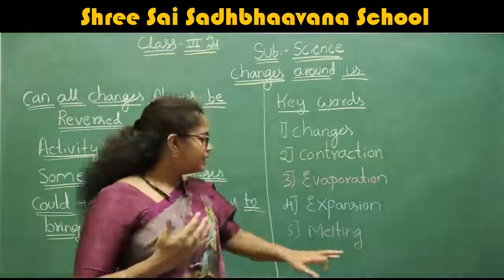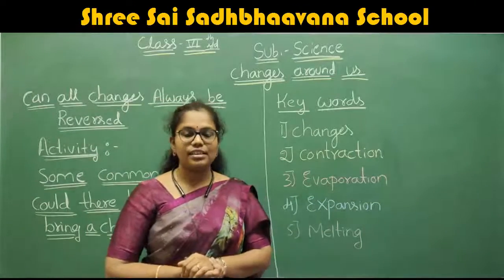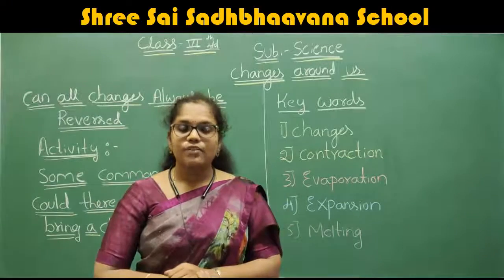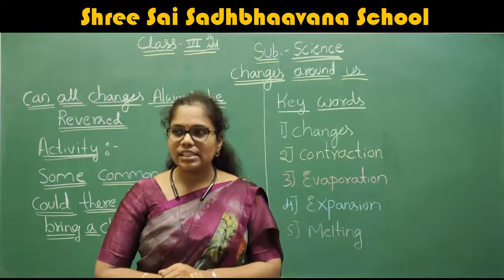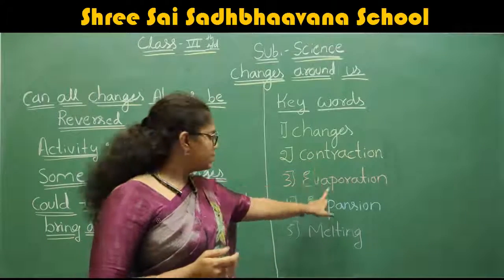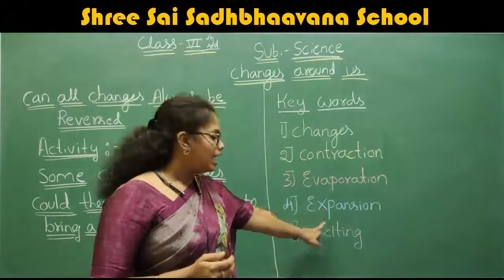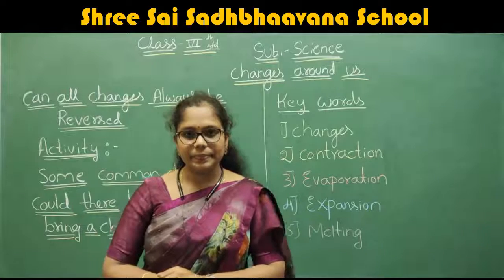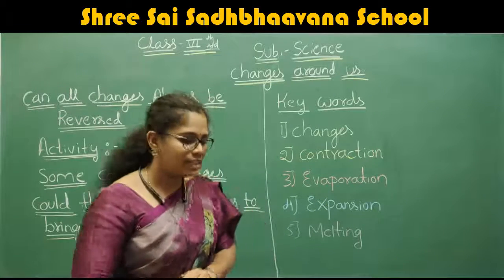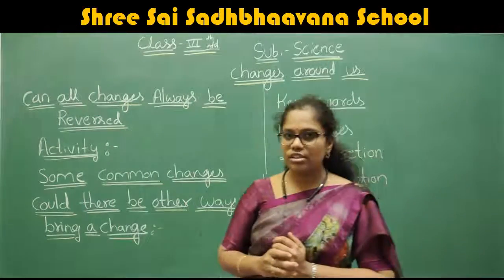These are the changes we can see. Which processes can we see in the changes? The first one is contraction. After contraction, we discussed evaporation. After evaporation, expansion. And the final one is melting. Did you understand all the concepts we discussed? We first discussed the definition of changes.